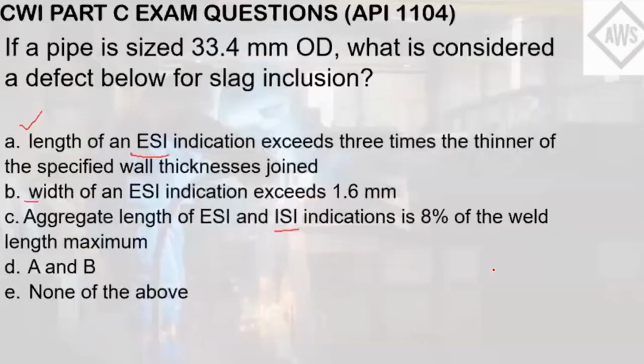So this is very problematic here because it states that it should be 8% maximum. So anything below that, or any size below that 8% of the weld length, should be considered a defect. So the answer here is letter D. Both A and B can be considered a defect for slagging.